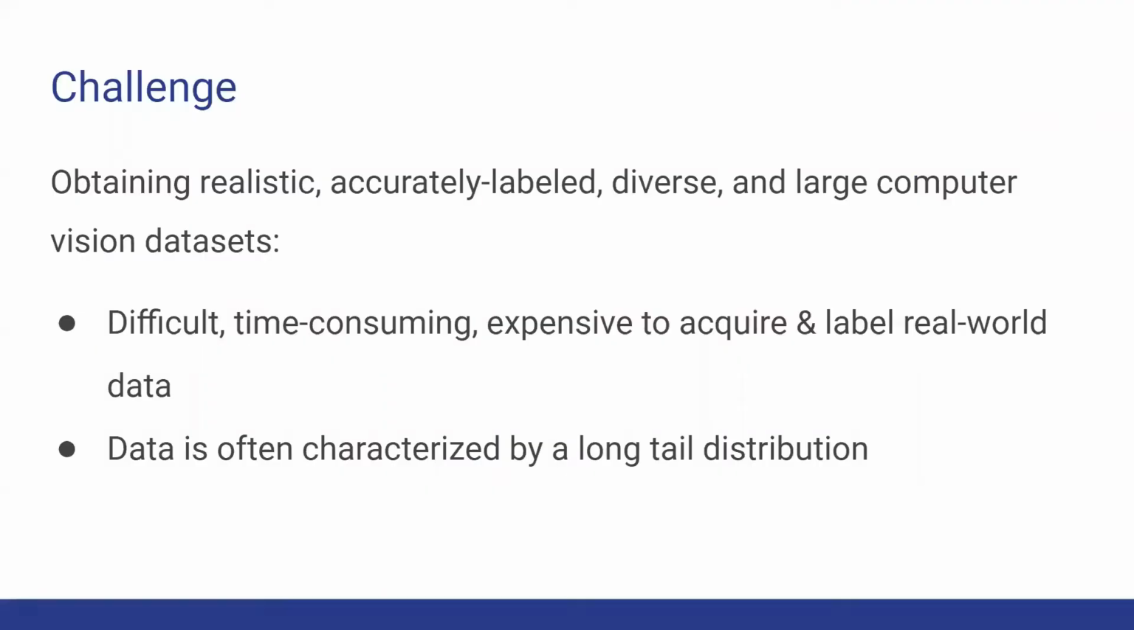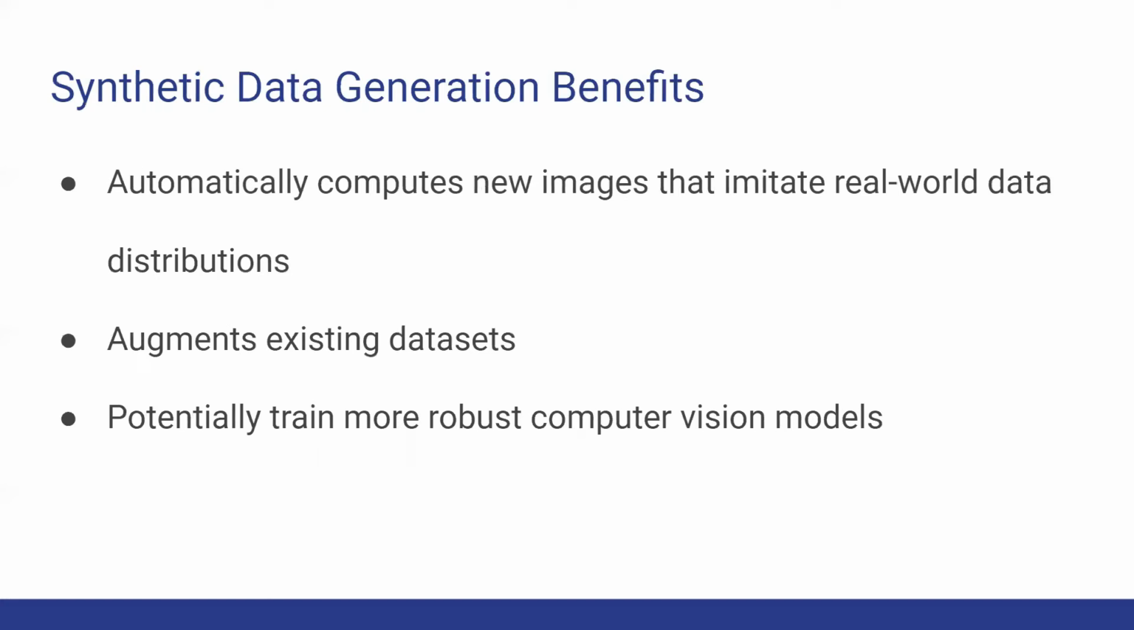One of the most ubiquitous challenges in developing computer vision models is obtaining realistic, accurately labeled, diverse, and large computer vision datasets. This is because it's difficult, time-consuming, and expensive to acquire and label real-world data. Additionally, data is often characterized by a long-tail distribution. Synthetic data generation can help address these issues because it automatically computes new images that imitate real-world data distributions. These new images can then augment existing datasets and potentially train more robust computer vision models.